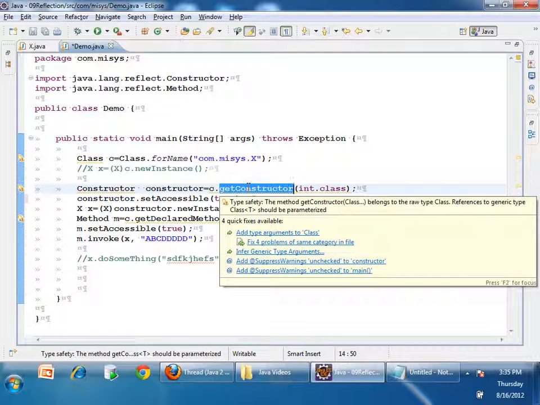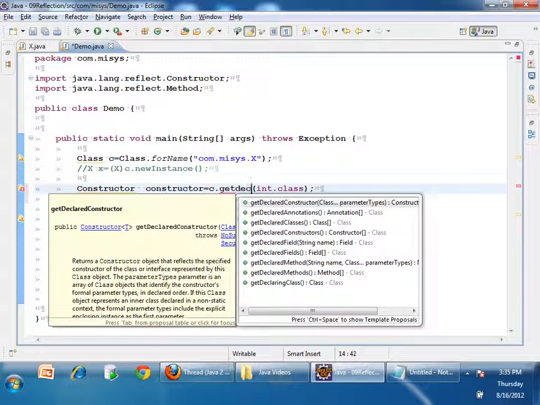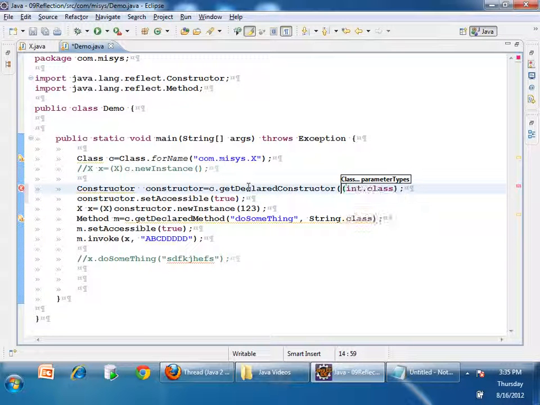There is a method called getDeclaredConstructor. Instead of saying just getConstructor, I should say getDeclaredConstructor. I will get a reference of the constructor object even though it is not accessible. Then I will say setAccessible to true. Right? So by using reflection, just understand you can do all this.